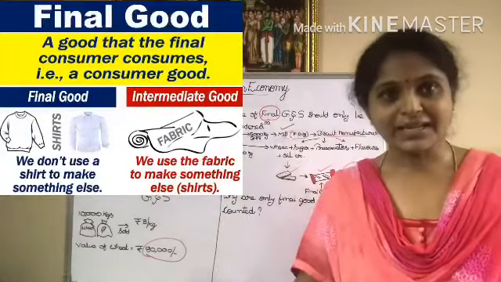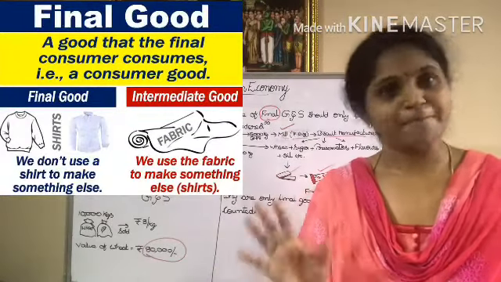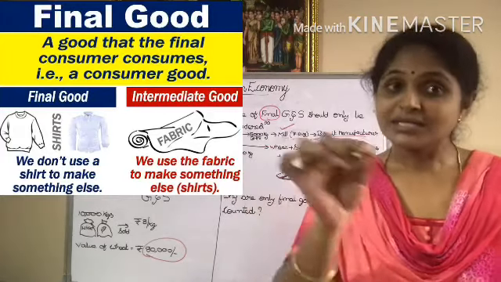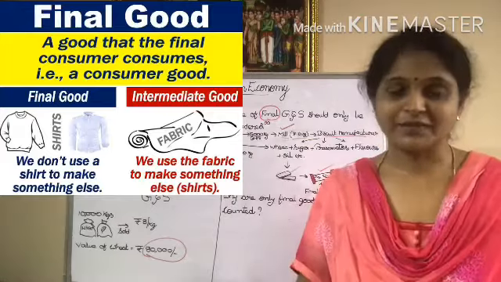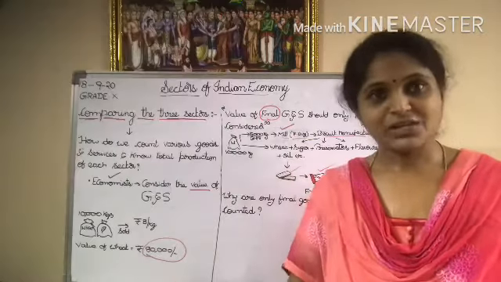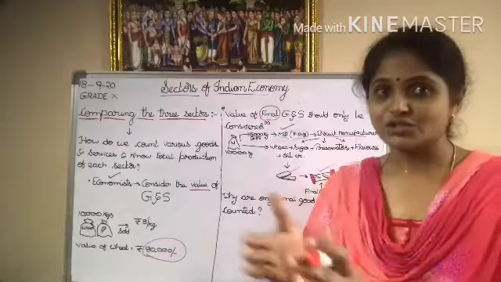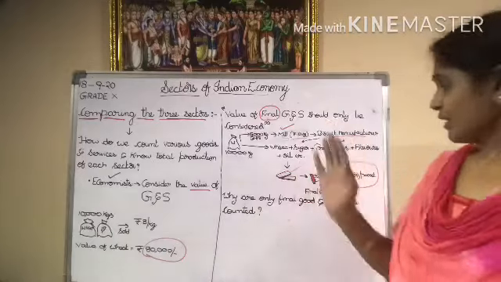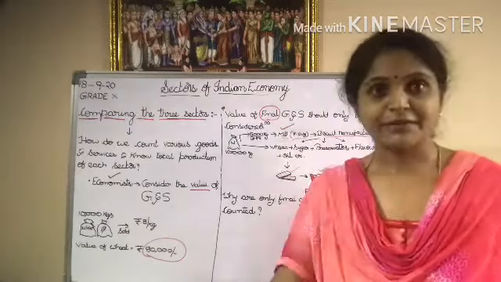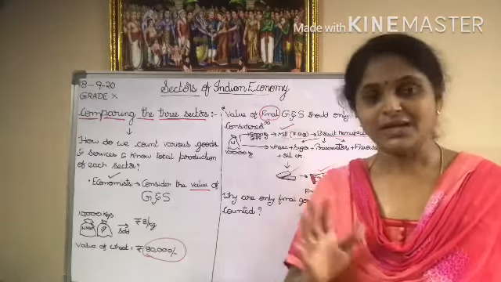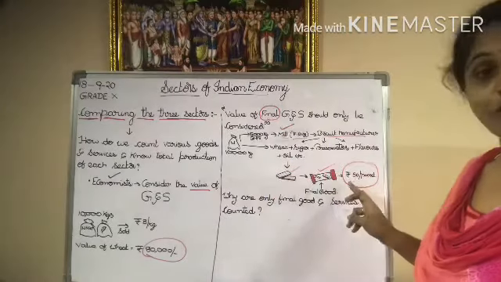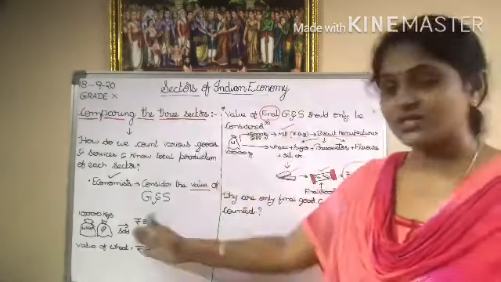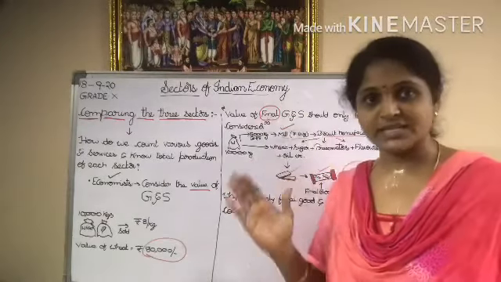Final good means anything which is ready for consumption. Our ready-made dresses which you buy in the market, that is a final good. Again, cloth is not a final good. Cloth should be changed in some other way. It has to change its form in order to become a final good. So in this way, the final good is something which is ready for you to consume. So here the biscuit is sold for rupees 50 per packet. Okay, ma? So I hope you understood this concept of final goods and services.